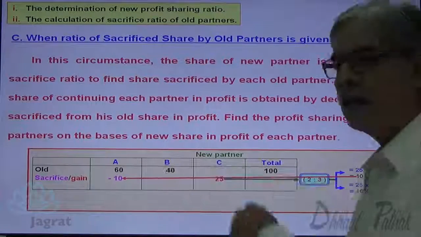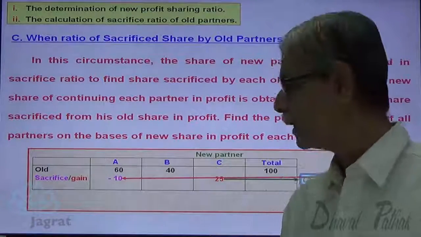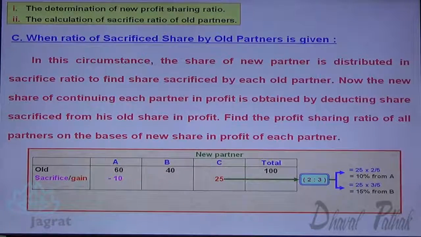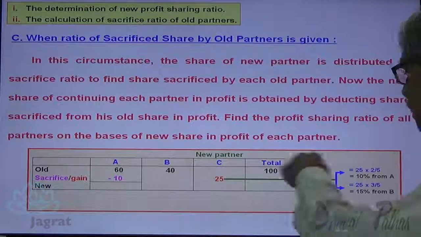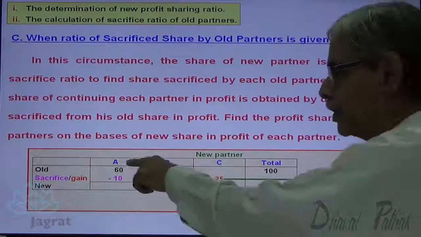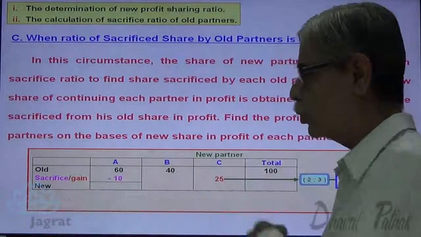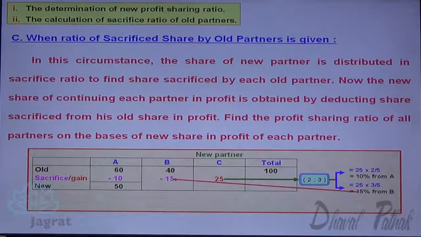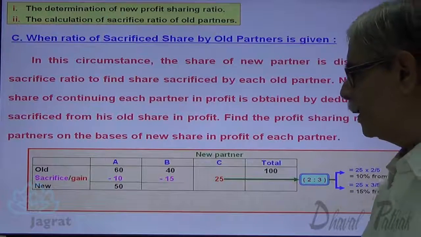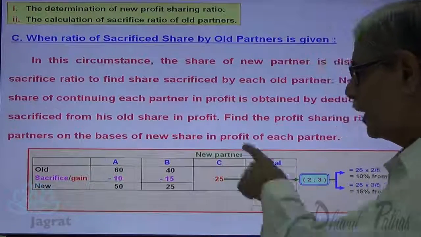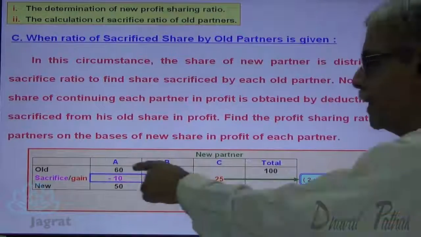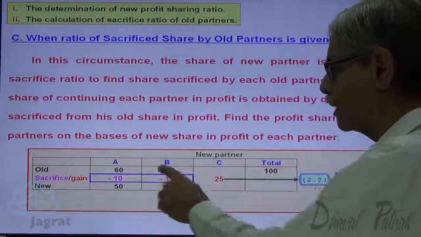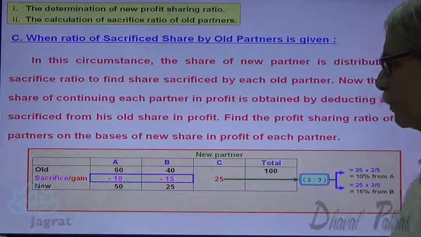So I am required to deduct the percentage of share sacrificed by A, 10%, and percentage of share sacrificed by B, 15%. Now 60 minus 10% sacrifice, so new share of A is 50%. B has sacrificed 15%, so 40 minus 15. Share of B in profit is 25, and share of C is 25. The 10% plus 15% makes 25%.